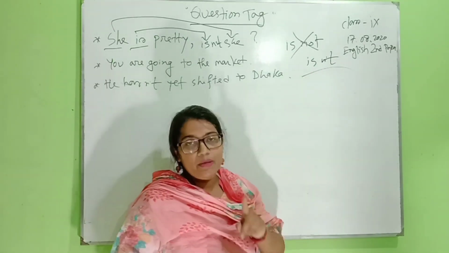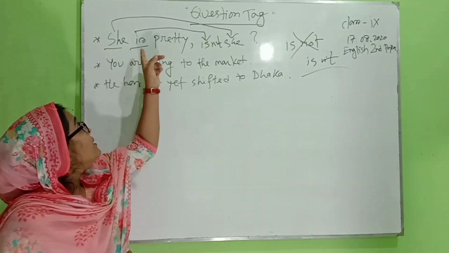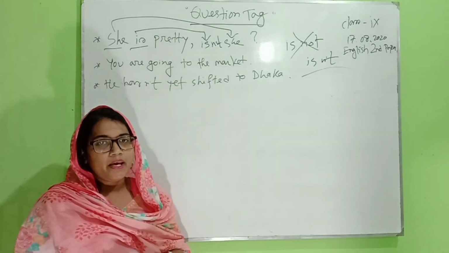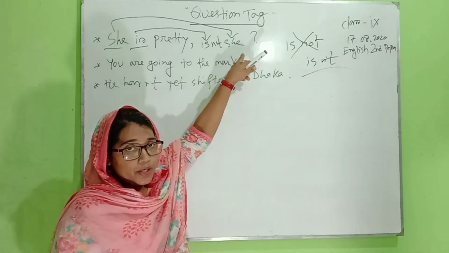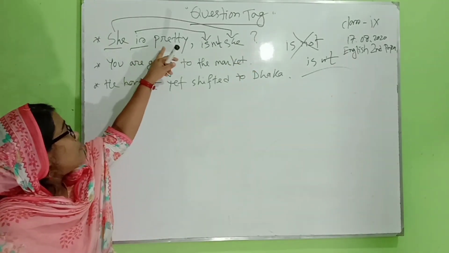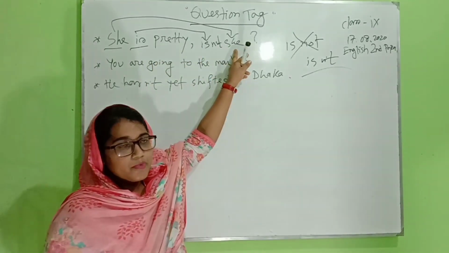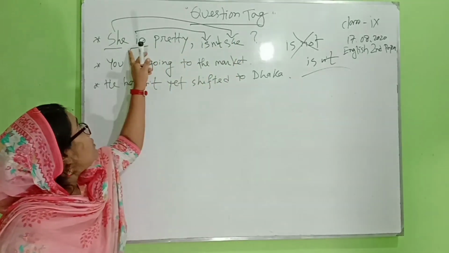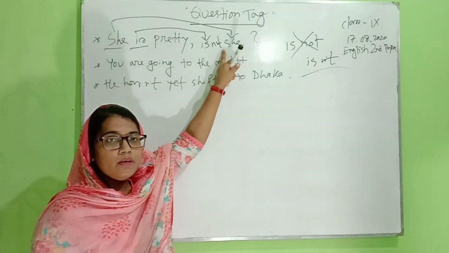Remember it, it is very important for the question tag. So let's see this. She is pretty, isn't she? And then I have to put a pronoun, "she". So it will become "isn't she". It is a positive statement, but this question tag is negative. Because it is positive, we make it negative, and if it is negative, then obviously it will be positive.